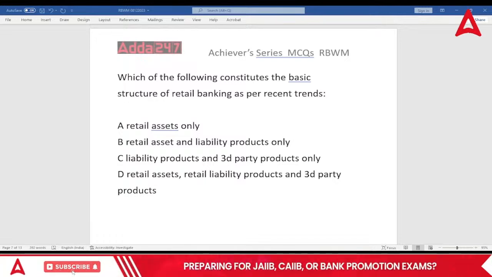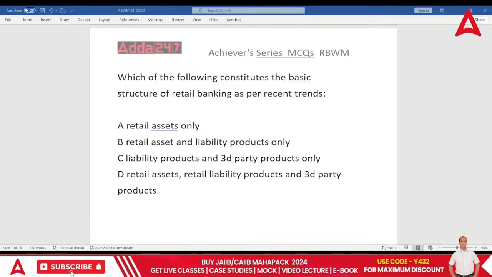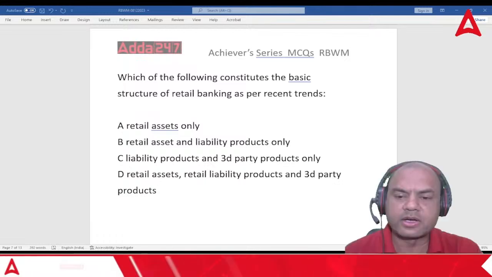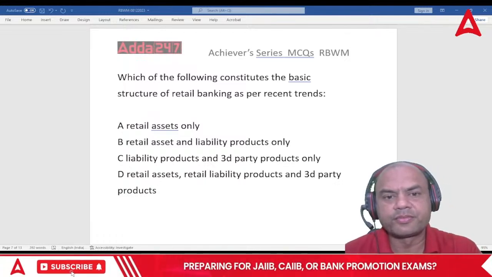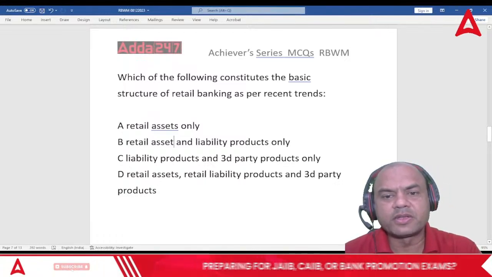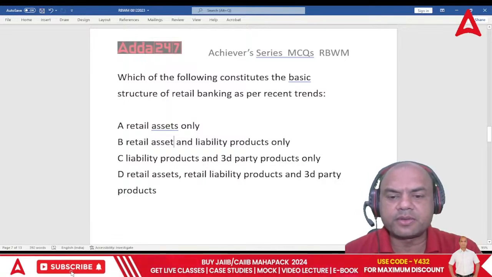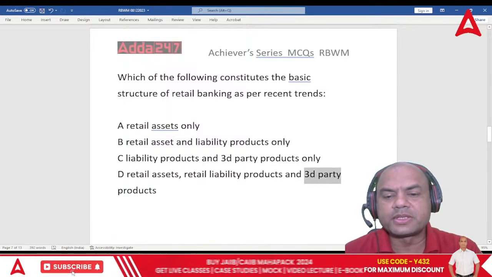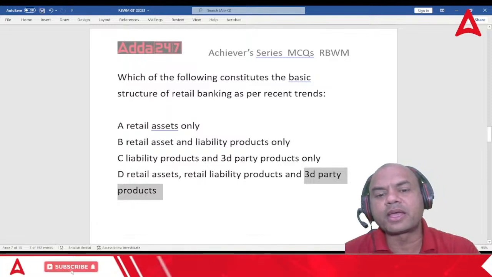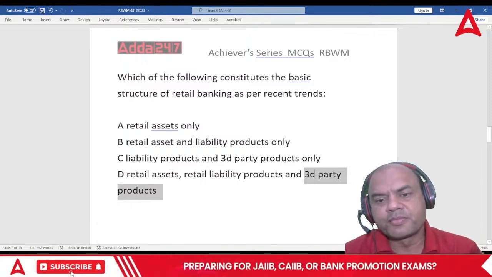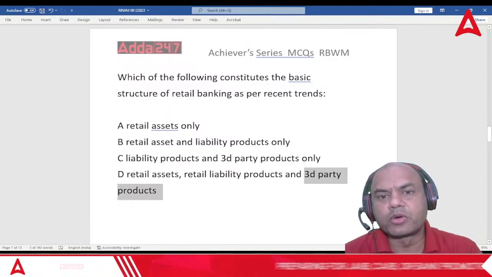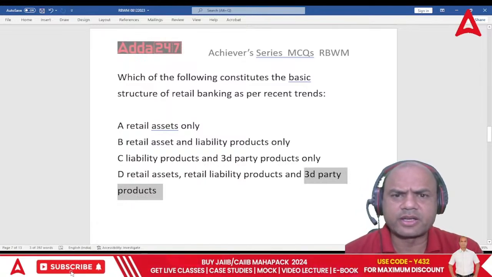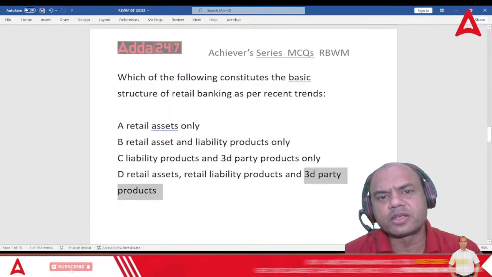So what is the answer? Everyone, yes, what is the answer? What should be the answer? Think over it. Simple one, isn't it? Don't you sell insurance today? Your main job is insurance selling now. Many of the bankers tell me that we are less of the bankers and more of the insurance sellers. Right? Everyone is selling insurance only today.